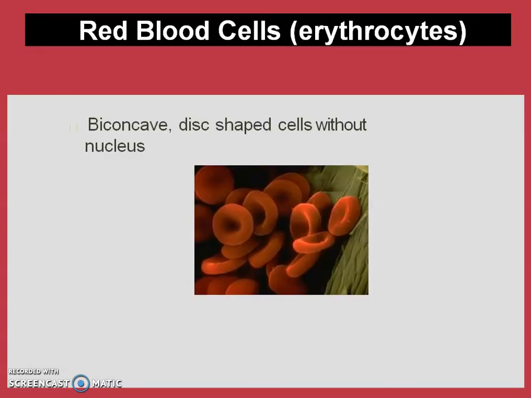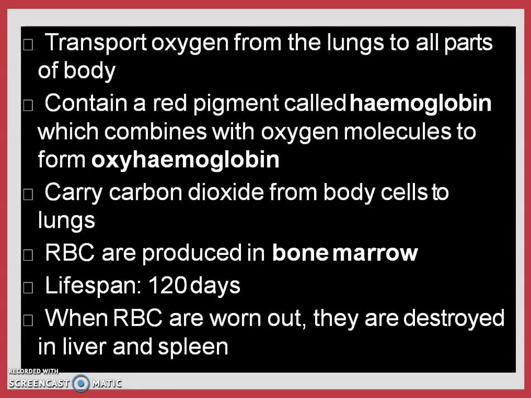Then red blood cells. Talking about the red blood cells, they are biconcave disc-shaped cells without nucleus. You can see their shape, they look like this. So these are the carriers of oxygen. They transport oxygen from the lungs to other body parts. They contain a red pigment called hemoglobin, which combines with oxygen to produce oxyhemoglobin. They also carry carbon dioxide from the body cells to the lungs.